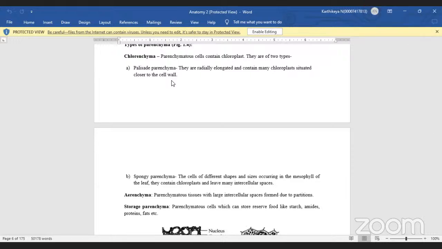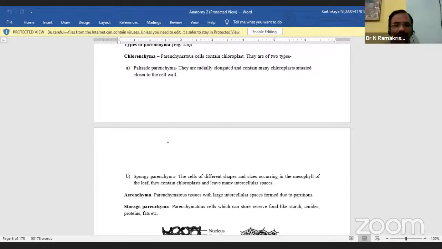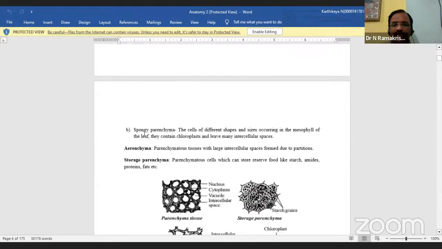What is the second one here? Spongy parenchyma. Spongy means where the tissues are very smooth. Tissues are very smooth. We call that spongy parenchyma, spongy tissues. Is it okay?